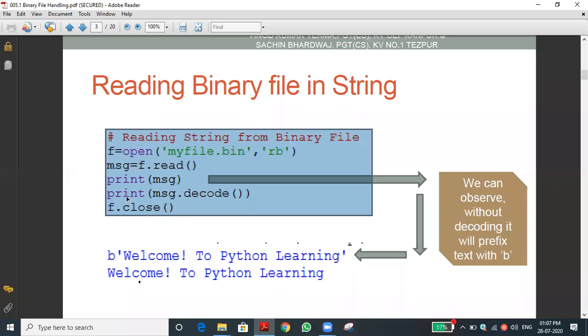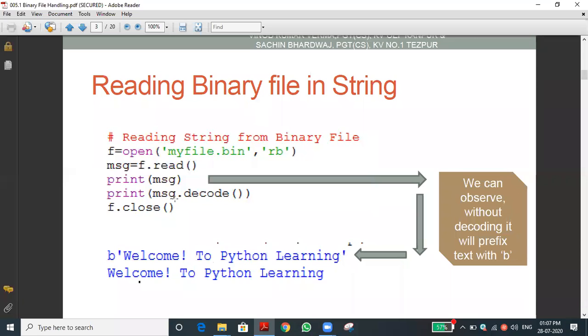And next you can see the next print statement, print msg dot decode. Now you can understand what is the use of the decode function. The decode function converts the binary format to the original data type. We have seen the encode function in the last program. Encode will convert the original data type to binary format. Here the decode function is used to convert the binary format to the original data type.